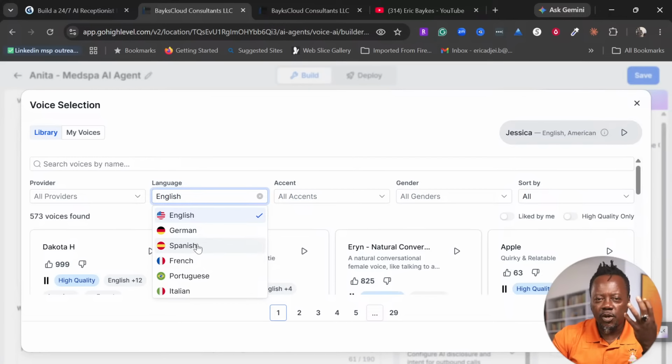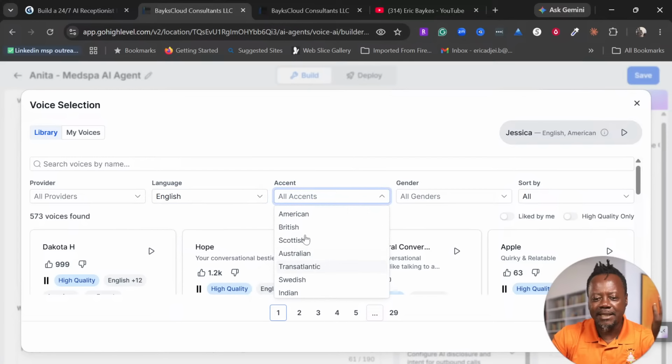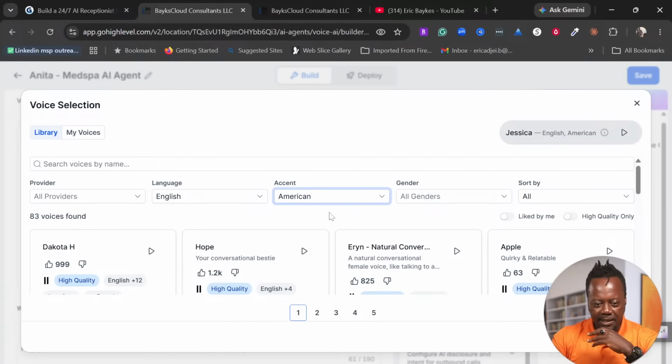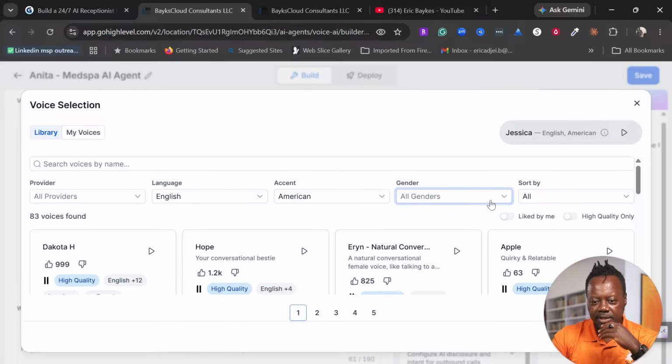If your demographic, your ICP, all the people who call you mostly speak Spanish, you want to select Spanish, and then you also want to select the accent, British English or American English. I will leave this one as all genders. Do you want a man or female? For me, it's a female.